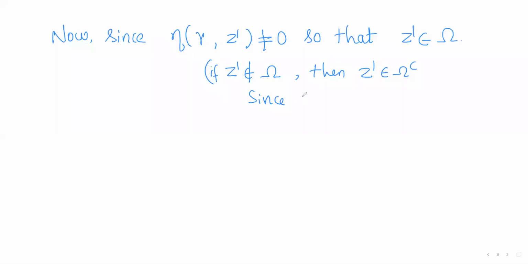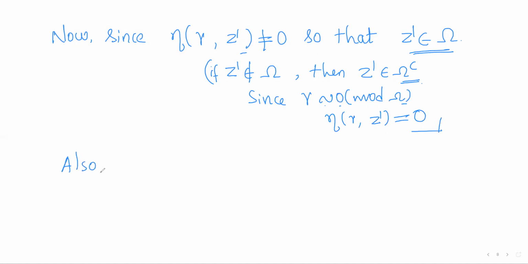Since gamma is homologous to 0 with respect to omega, the index of gamma with respect to Z dash will be 0, because as gamma is homologous to 0, all points in the complement of omega will have index 0 with respect to gamma. So if Z dash is in the complement of omega, then the index has to be 0, but it is a contradiction as the index is non-zero. So Z dash has to be in omega.